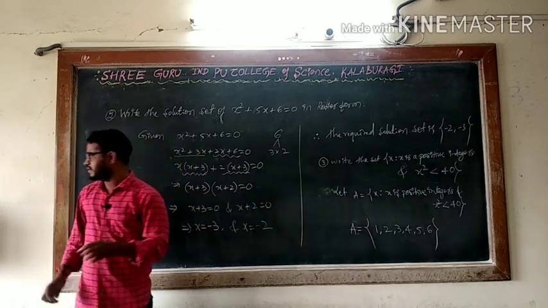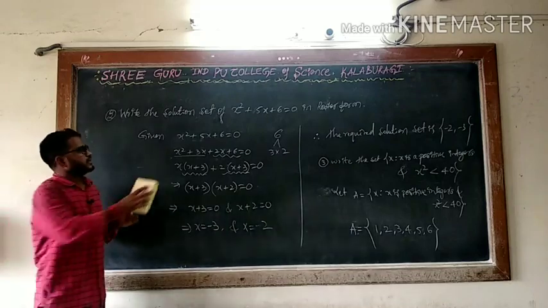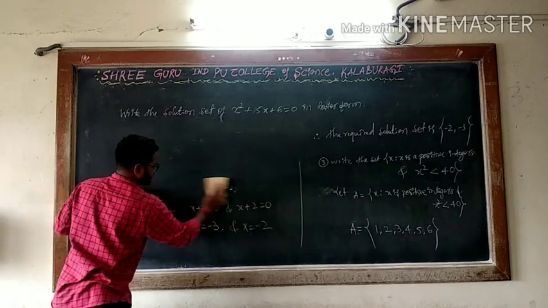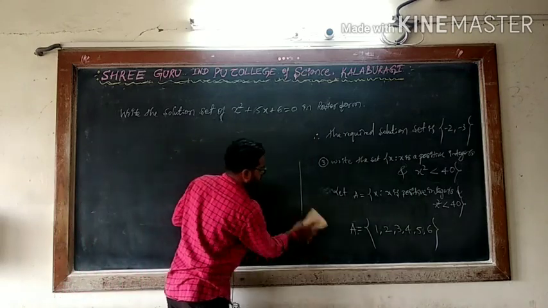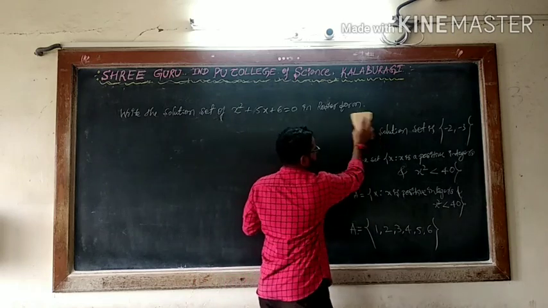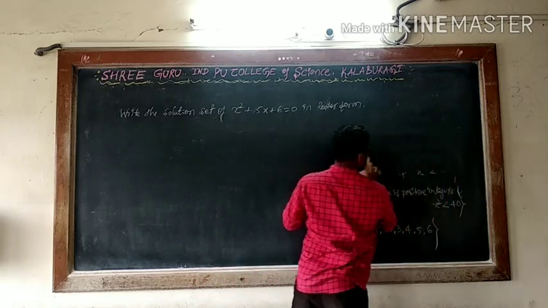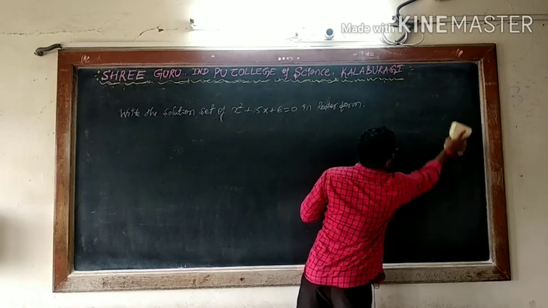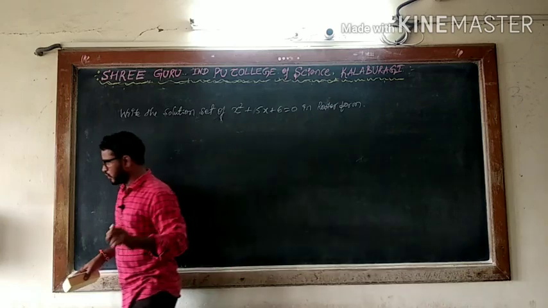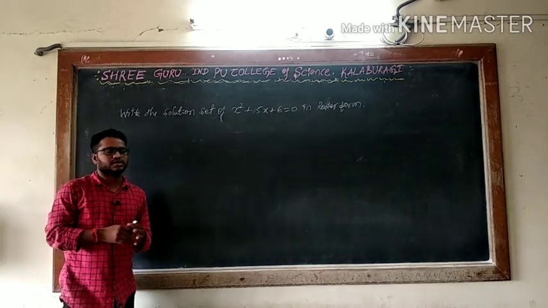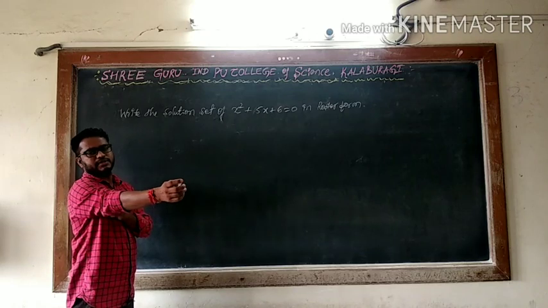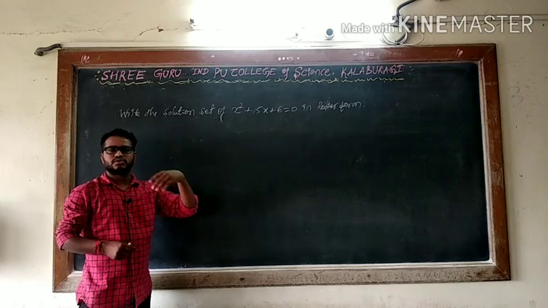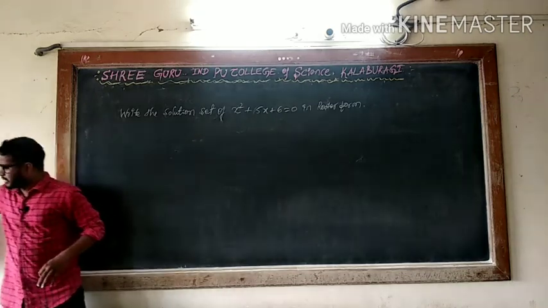These are 3 examples. I will take another example. That is, we will take roster to set builder form. I think knowing these examples, following these 4 examples, you can conclude how to convert roster to set builder form, set builder to roster form.